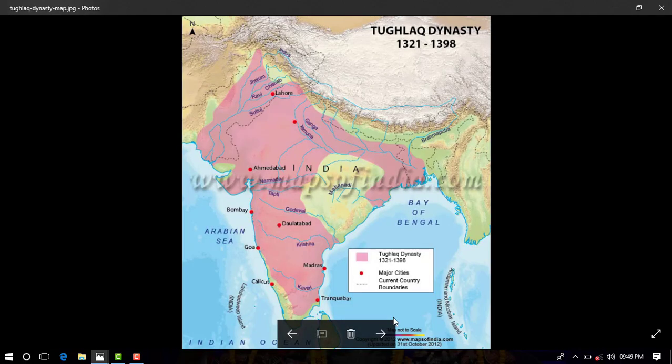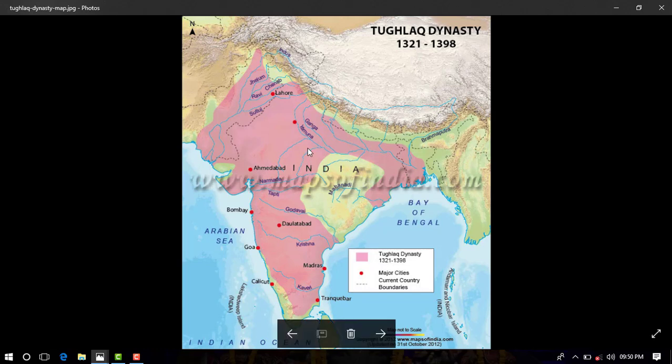After the death of Ghiyasuddin Tughlaq, his son Muhammad bin Tughlaq became the successor. In some ways, he was the most remarkable ruler of his age. Remember students, Muhammad bin Tughlaq built another capital city of Delhi which is known as Jahanpana. I am repeating once again, Jahanpana. It is also important for 1 mark questions. But remember students, because of his reformation policy and his whimsical decisions, Muhammad bin Tughlaq was regarded as the mad king of India. Now, why was he regarded so? I will discuss one by one.